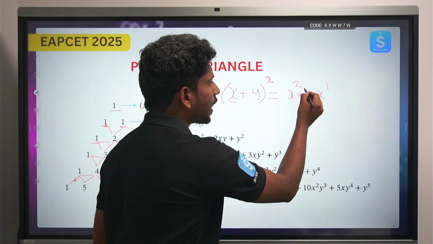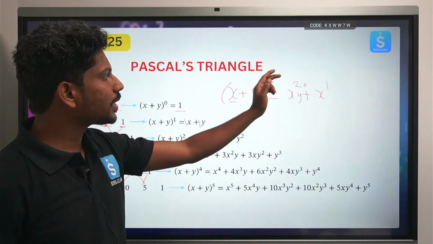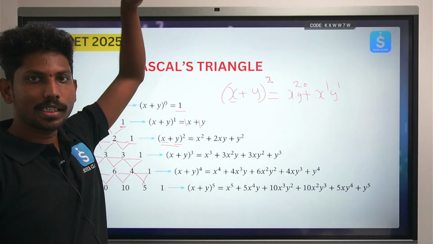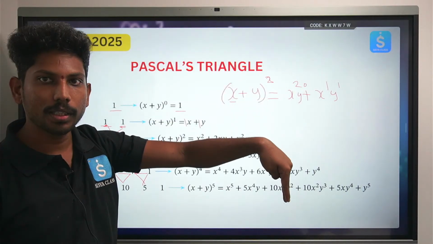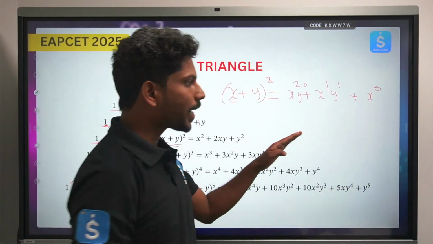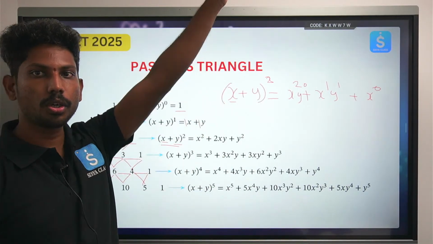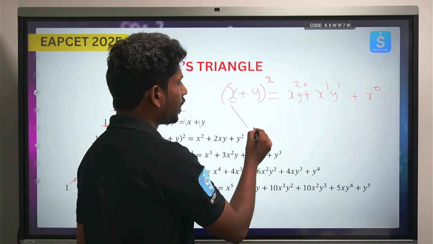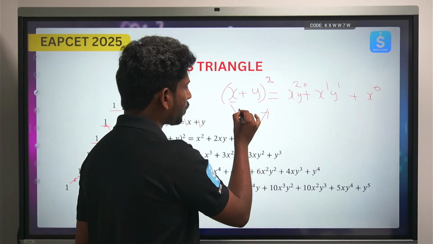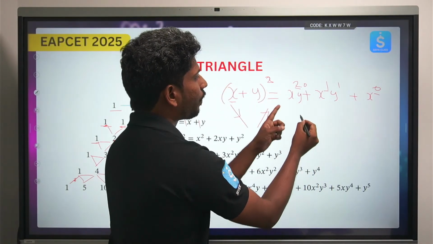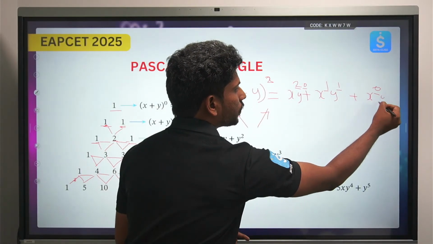So I can just write x square y power 0. The next one is x power 1 y power 1. x started from 2, and the next jump is to 1, then from 1 to 0. Whereas y starts from 0, 1, 2. If you see, x is decreasing and y is increasing. I hope you are getting it. So x, look here, is 2 1 0 and y is 0 1 2, right?